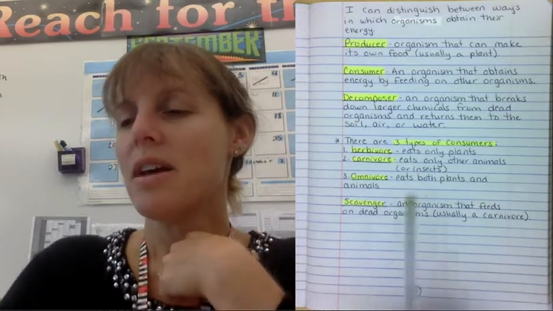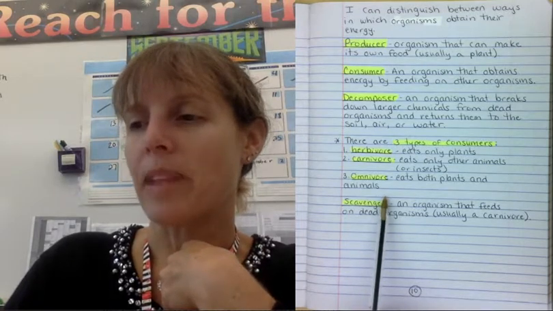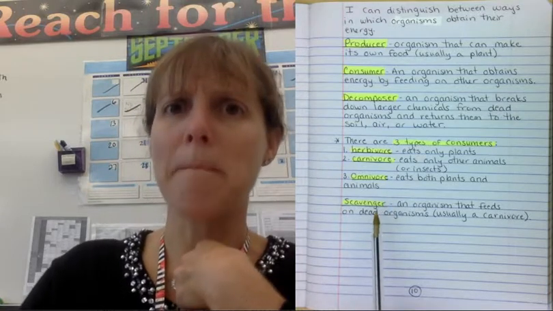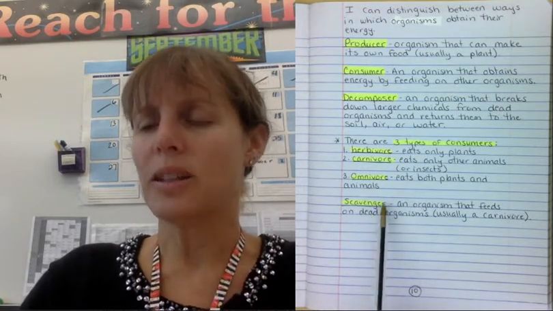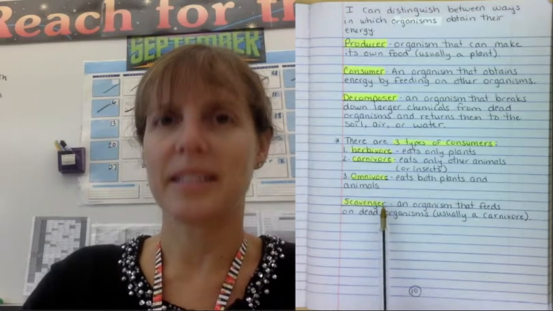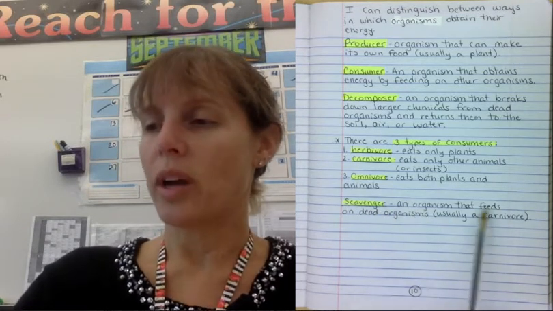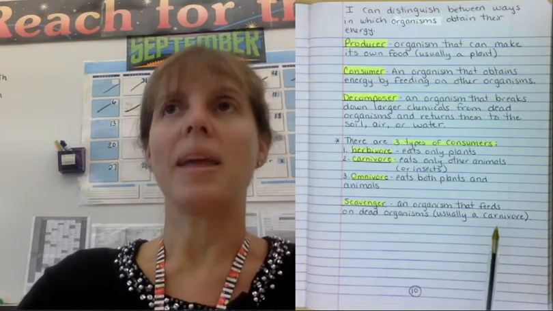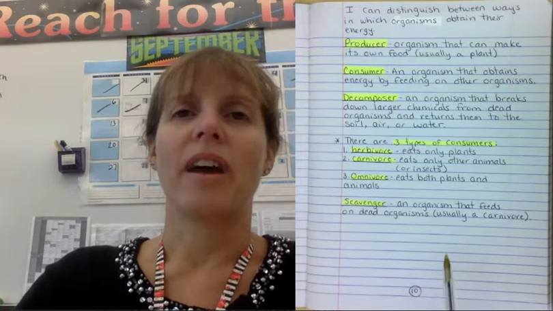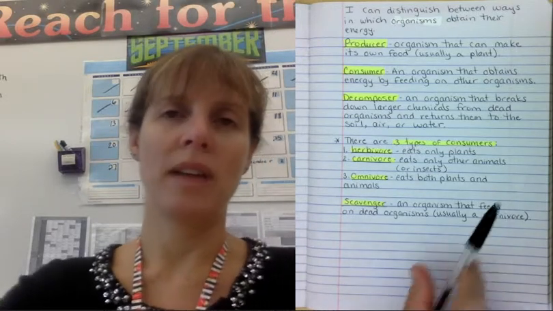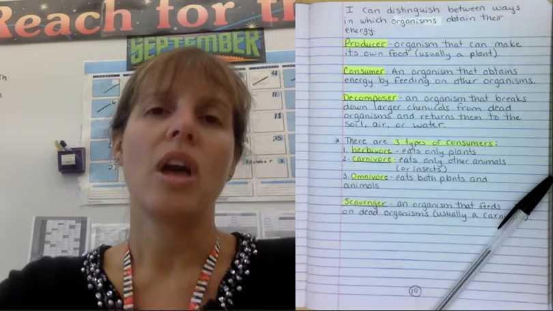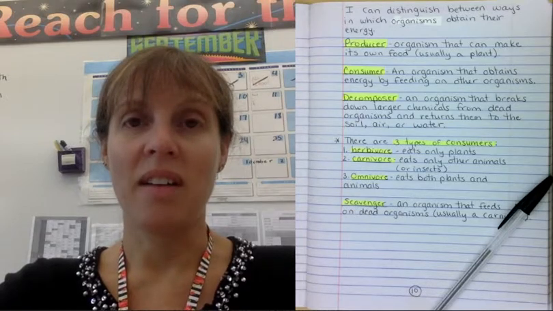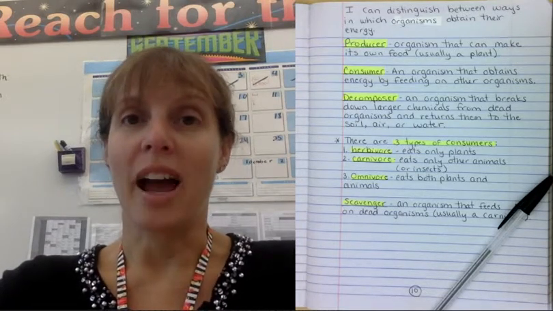Okay? The last type of organism that we're going to talk about just briefly is called a scavenger. And there are some amazing scavengers. So, scavenger, say it with me, scavenger. A scavenger is an organism that feeds on dead organisms. Usually it's a carnivore, okay? If you drive down the road and you have seen some dead animals on the side, a scavenger is actually an opossum.